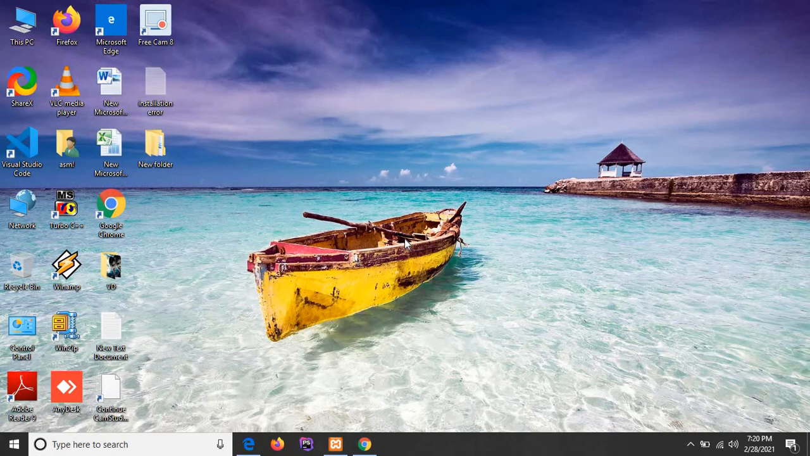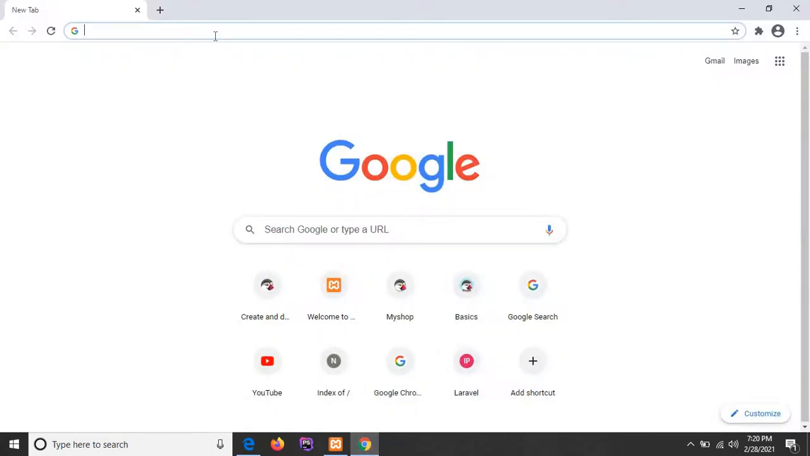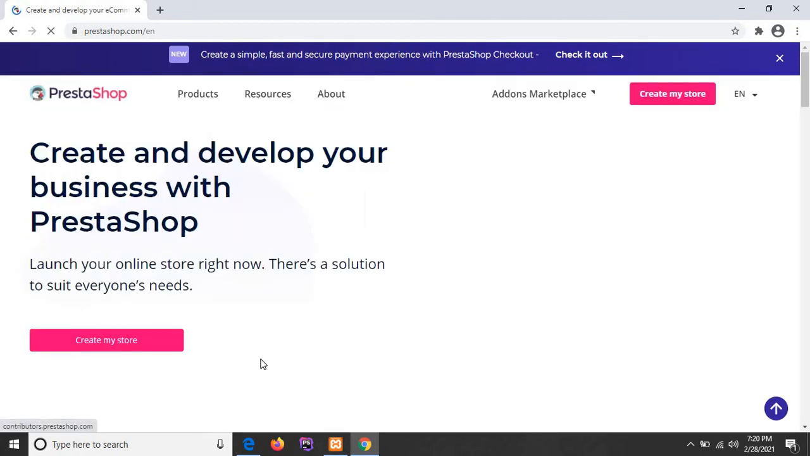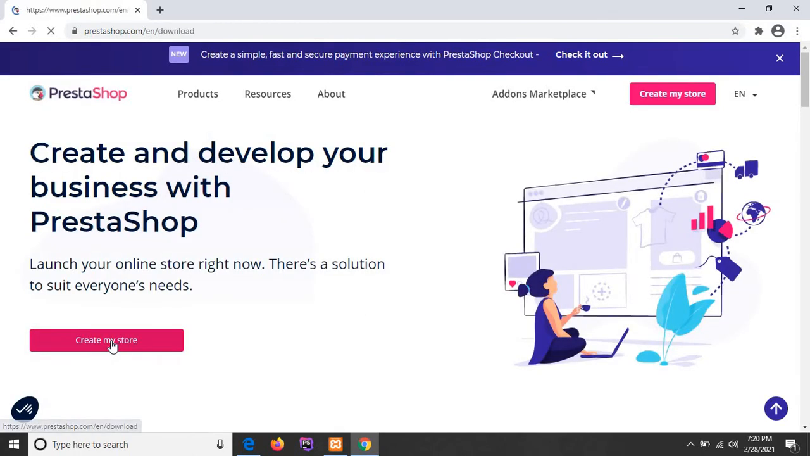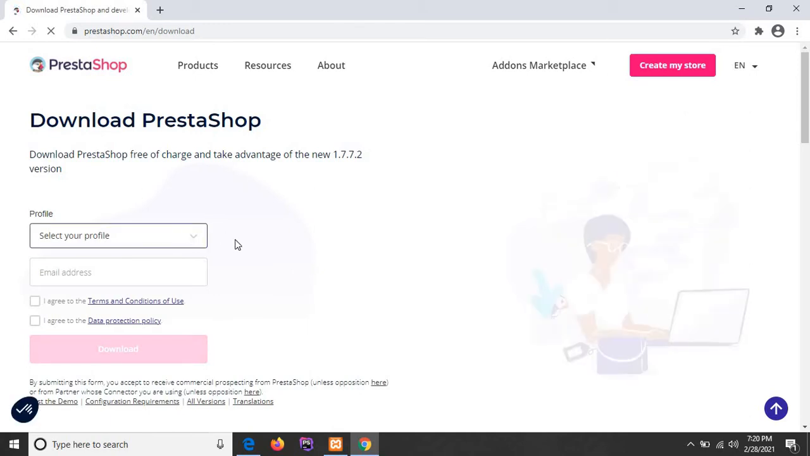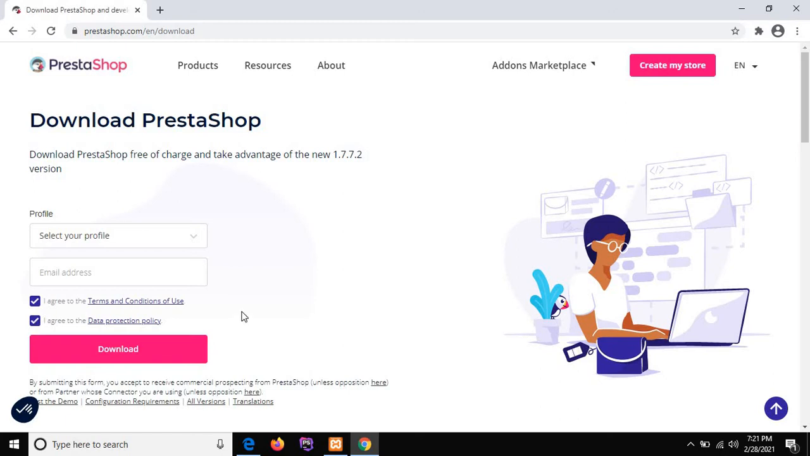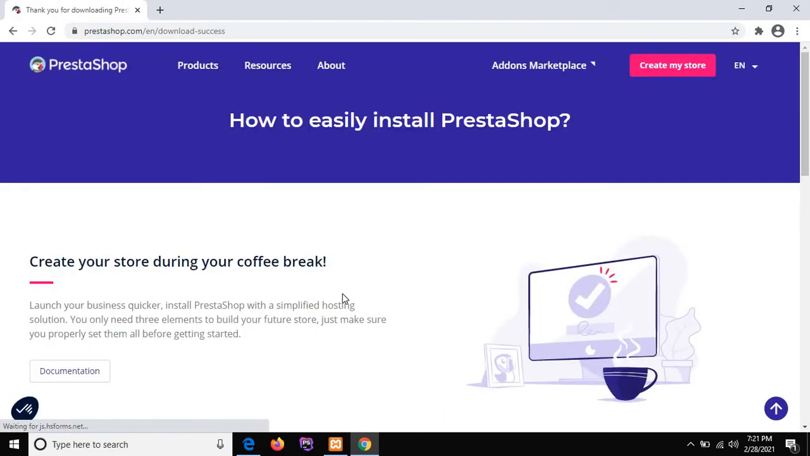So let's start the installation process of Prestashop. Open up your favorite browser and then just type prestashop.com. Then click on Create my store. If you want, enter details like profile and email address; otherwise, just accept the terms and conditions. Then the download link will be enabled. Click on the download button, and it automatically starts downloading.